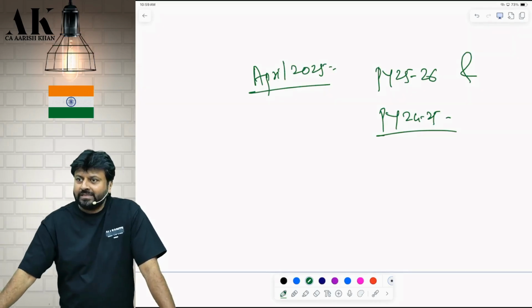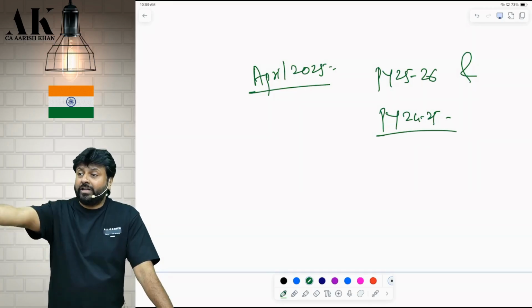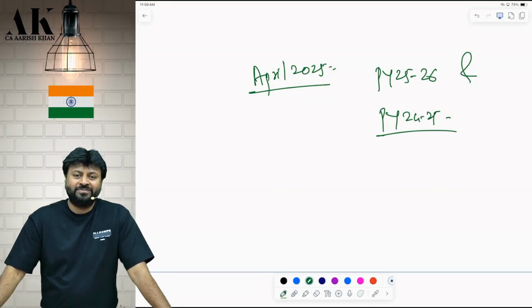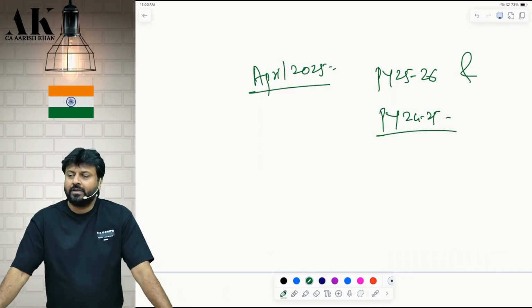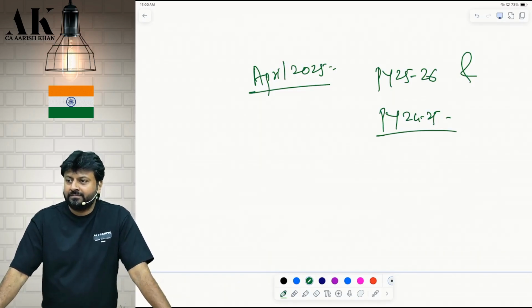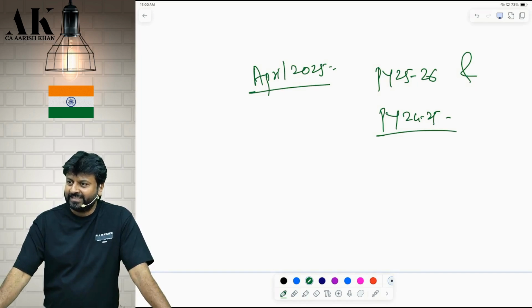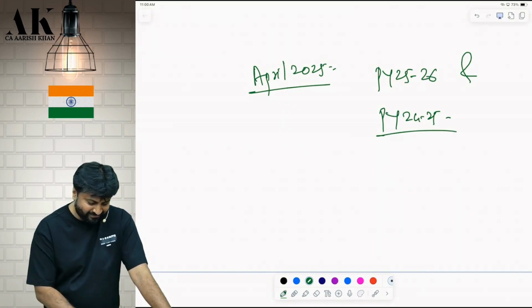Now it is well in advance notified for 25-26 also. So May 2026, September 2026 and January 2027 students also have to study this. You are late in this world by 1 year. If you would have come 1 year earlier, you wouldn't have to face this provision. So now let's start.